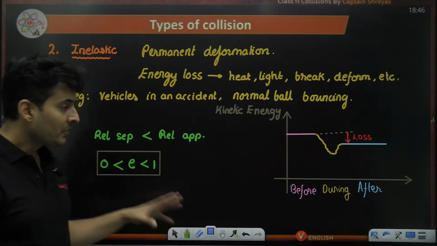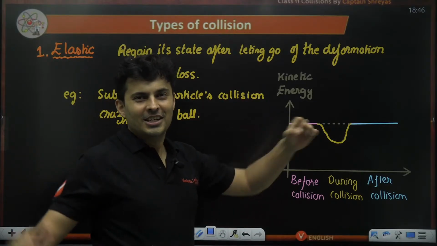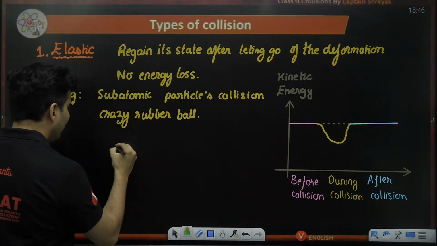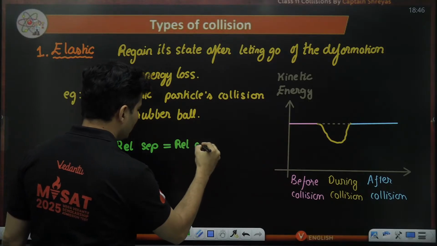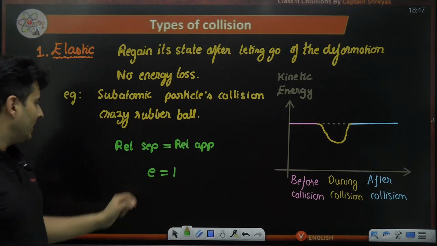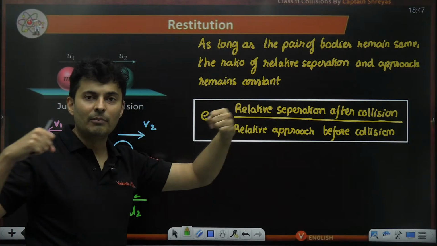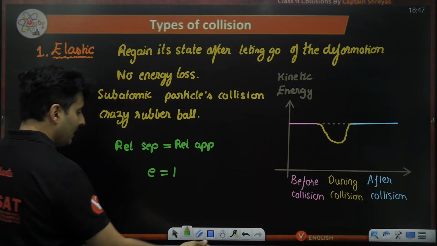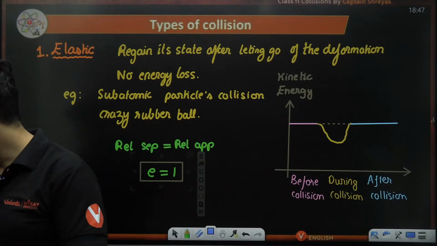Is that okay, everyone? And in the best case scenario, a perfectly elastic collision with no energy loss, they will approach and rebound with the same relative speed. So relative separation will equal relative approach. There is no energy loss, and as a result the value of E will be 1, because the numerator will be the same as the denominator. They approach with the same speed and repel with the same speed, so the value of E will be perfectly 1. Is this absolutely clear? Everybody with me on this? Shall we go ahead? Yeah, perfect.